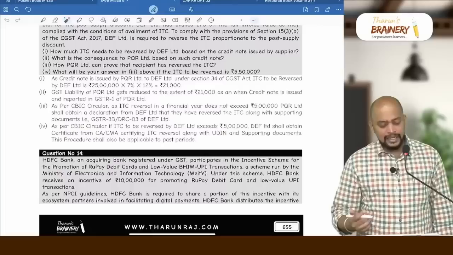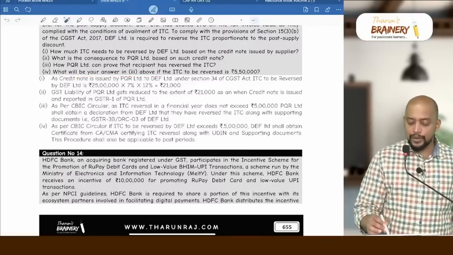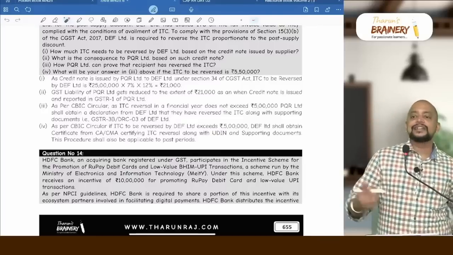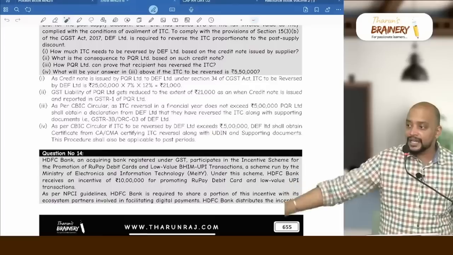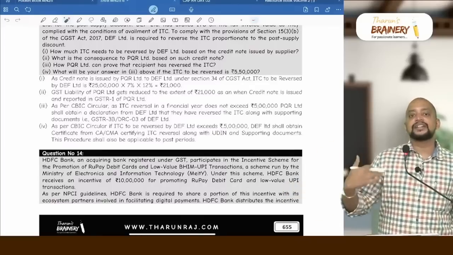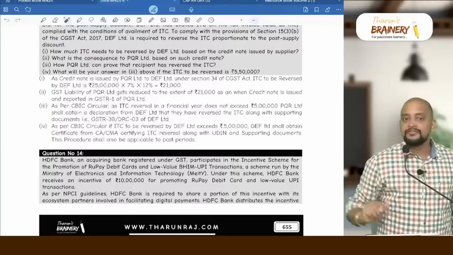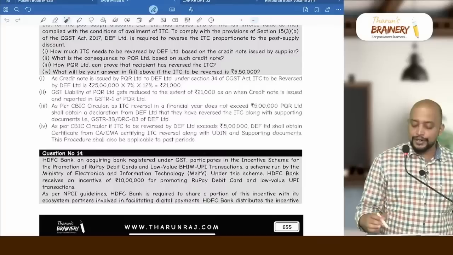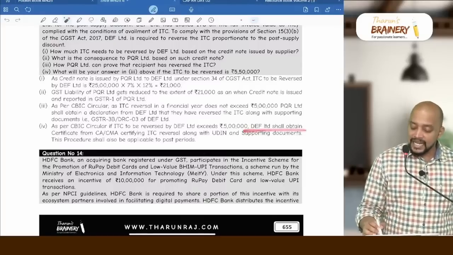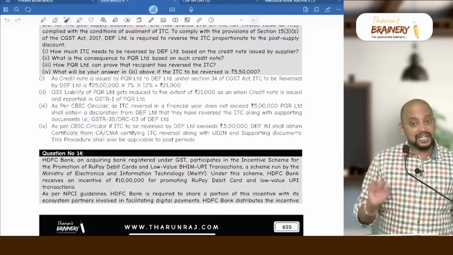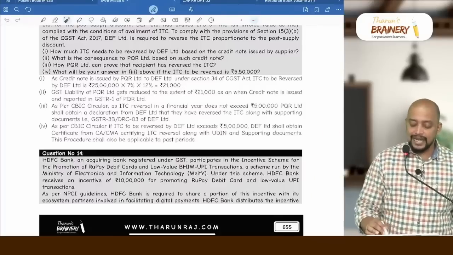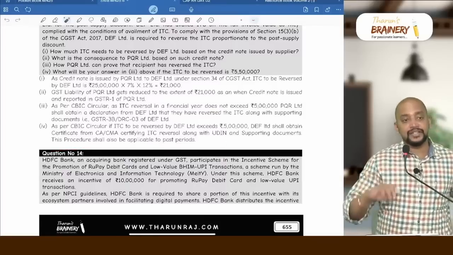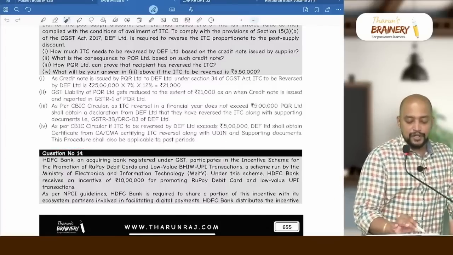Okay. Then next, what will be your answer in 3 above? If the ITC to be reversed is 5,50,000 in this financial year, means like this, there are multiple transactions happening throughout the year, and for this particular supplier's credit note, they have to reverse an ITC of 5,50,000 as this amount exceeds 5 lakhs. So therefore the supplier should get a certificate from DEF Limited, a CA or CMA, certifying that they are reversing the ITC along with UDIN and supporting documents, and this procedure is to be followed even for the past periods. So that is with respect to this.